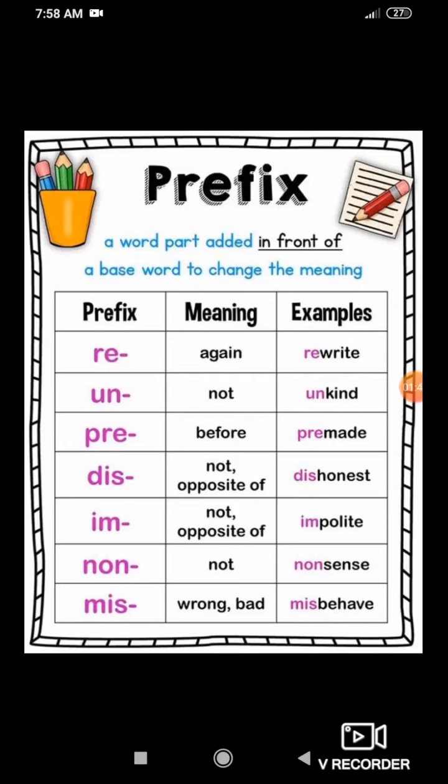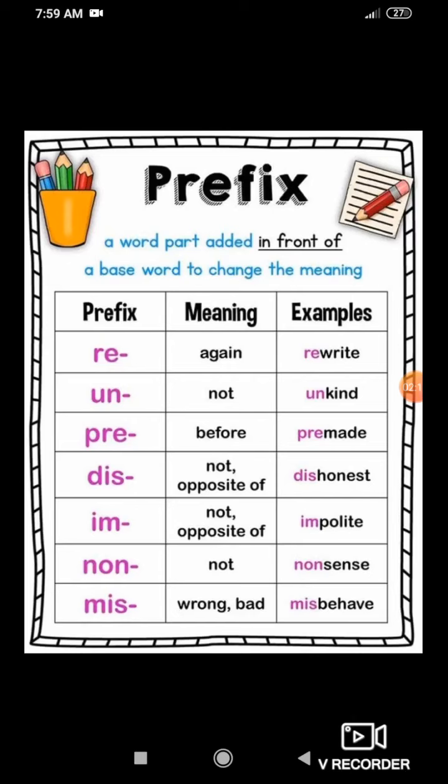Pre-made. Made is a different word. When I add the prefix in front of the base word, it changes the meaning of the word. It forms a new word, that is pre-made. Dis. So, dishonest. Dishonest.